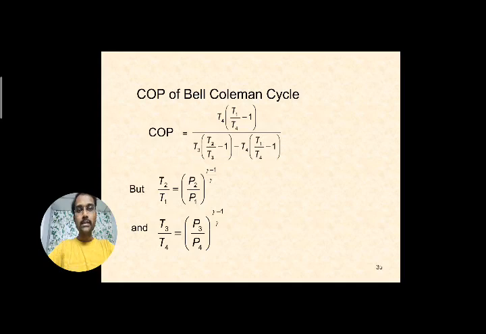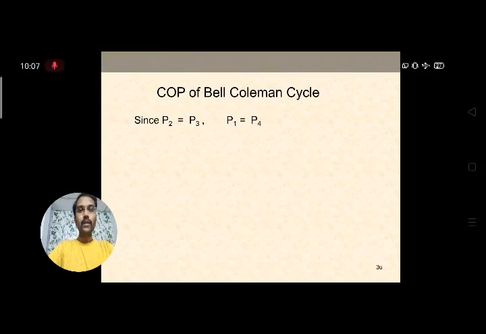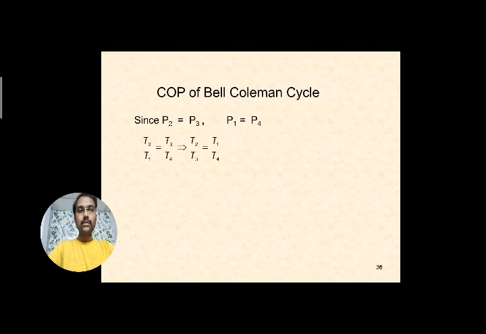In place of P2 you can write P3, and in place of P1 you can write P4. Since P2 equals P3 and P1 equals P4, further you can write T2 by T1 equal to T3 by T4.